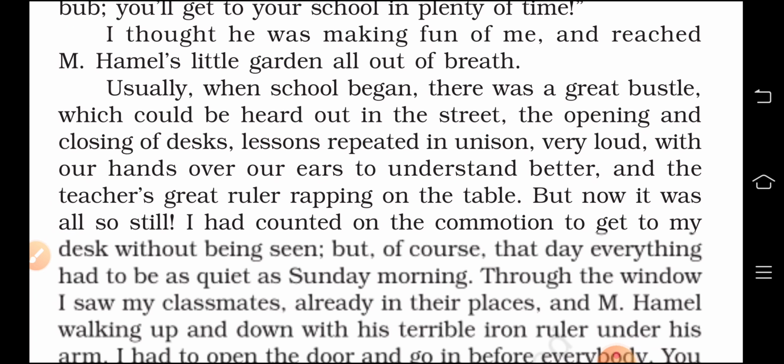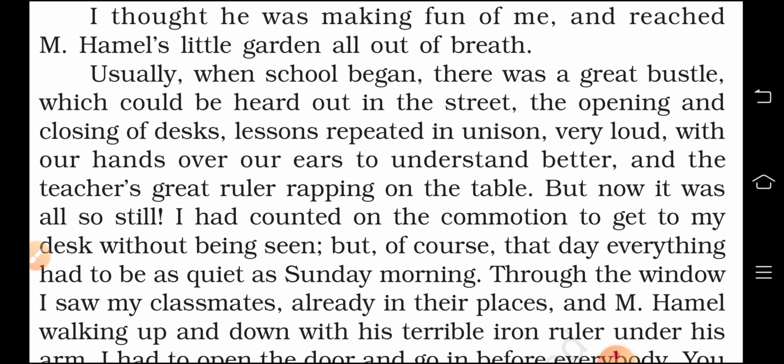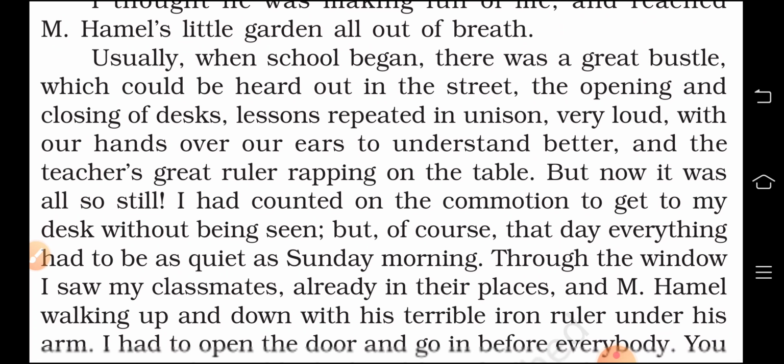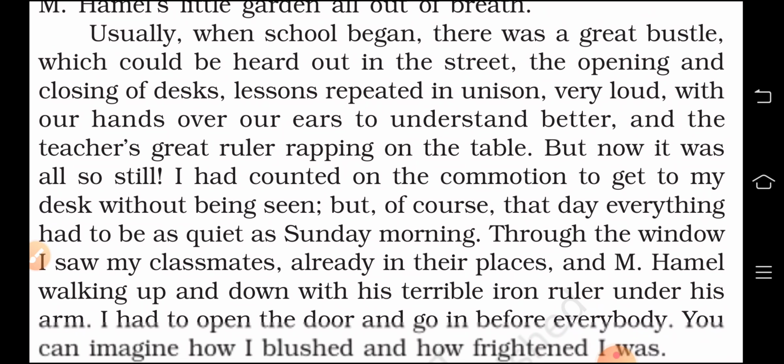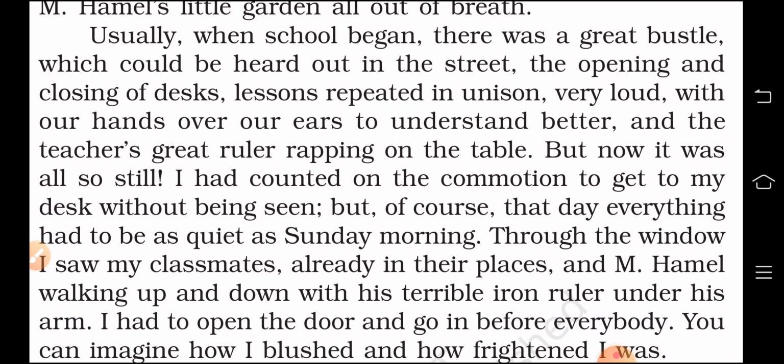Usually when school began, there was a great bustle, which could be heard out in the street. The opening and the closing of desks, lessons repeated in unison, very loud, with our hands over our ears to understand better, and the teacher's great ruler rapping on the table. But now it was all so still. I had counted on the commotion to get to my desk without being seen. But of course, that day, everything had to be as quiet as Sunday morning.